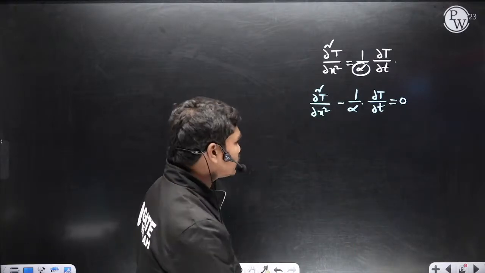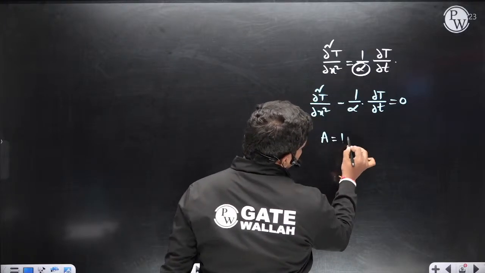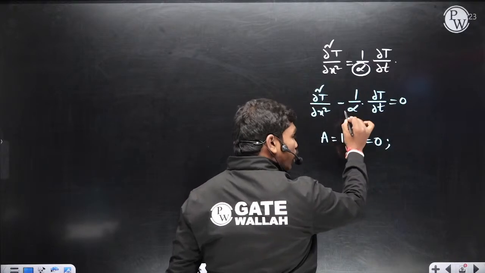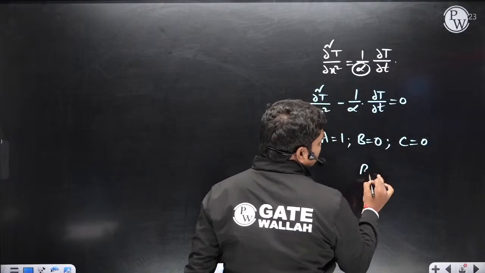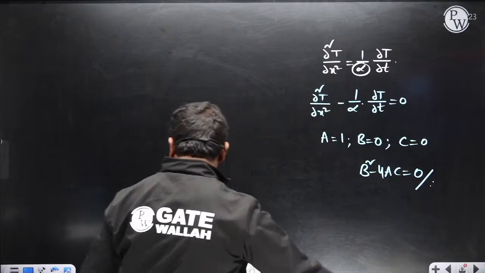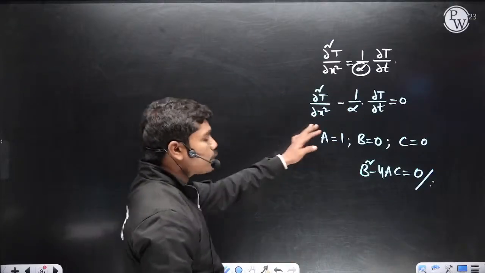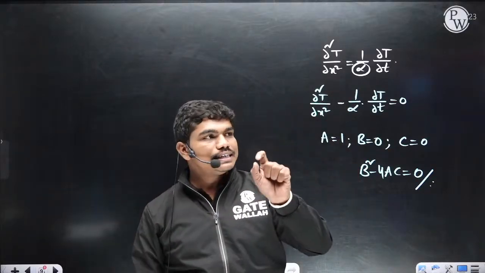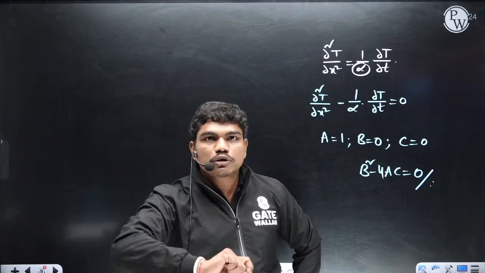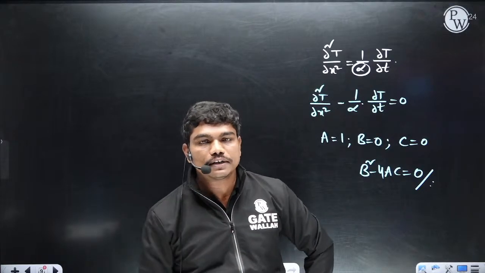So now if you see this, in this unsteady state, we can observe one thing. A is equal to 1, b is equal to 0 because there is no ∂x∂t term here, and there is no ∂²/∂t² term also, so c is equal to 0. So b square minus 4ac is equal to 0. So this means, as per my understanding, this heat equation is parabolic in nature, right? So whenever the heat equation is parabolic in nature, try to tell me one thing. In heat transfer, whenever you try to plot temperature profiles for unsteady state, can you please tell me what is the shape that you are going to get?